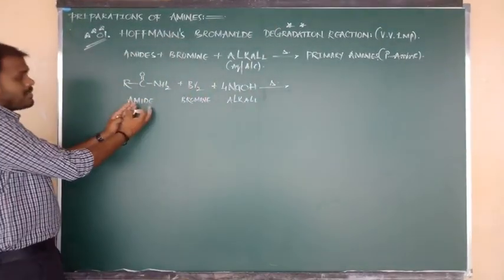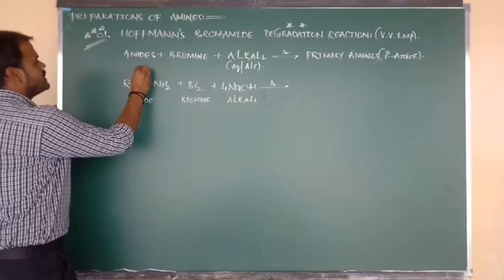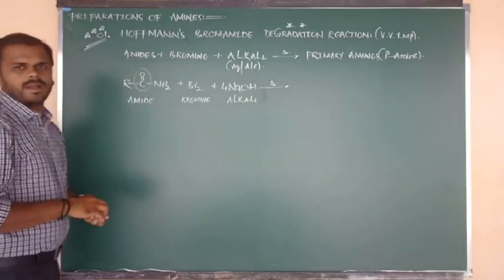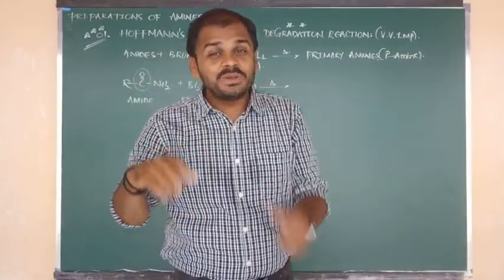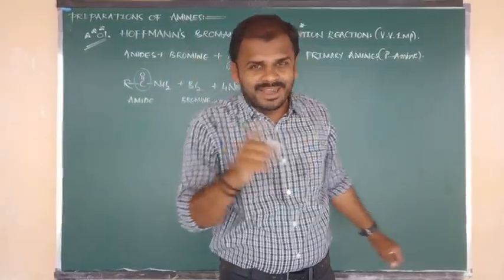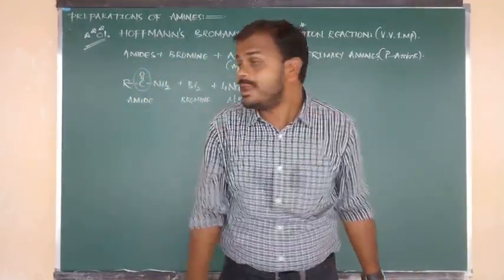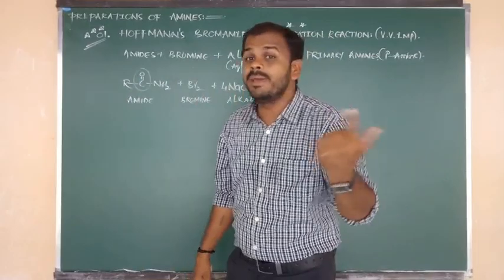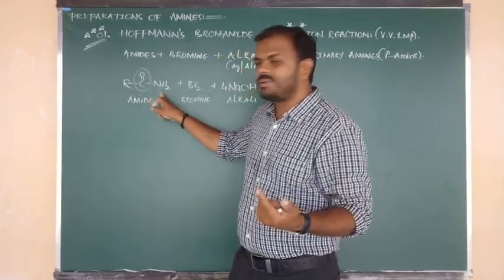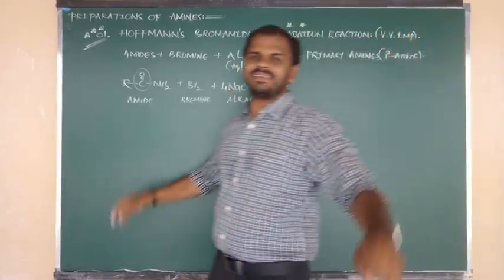Sir, from amide, which group do we have to make degradation? The group is nothing but the C double bond O group. This must be fixed in your mind. So during Hofmann-Bromamide degradation, from amide, which group do we have to make degradation? The C double bond O group will undergo degradation. Remaining is what? R bonded to NH2, that is your product, primary amine.